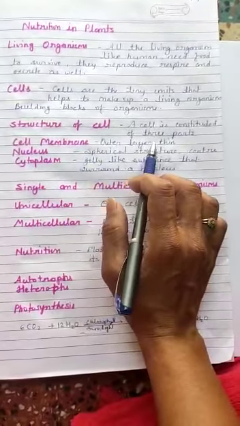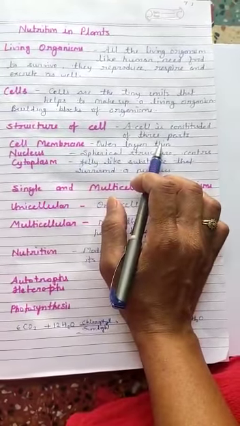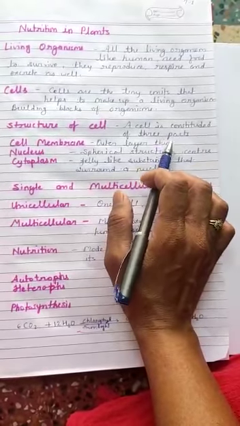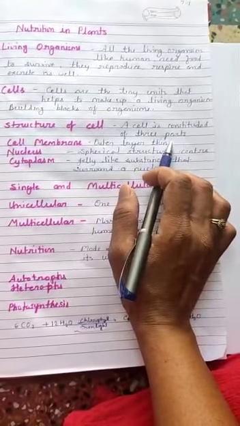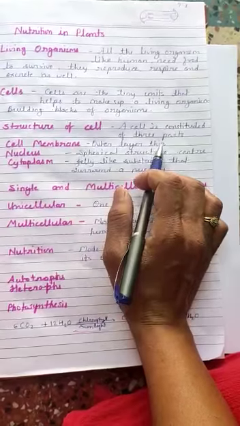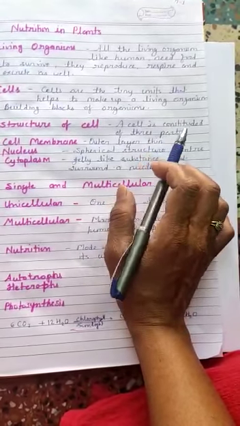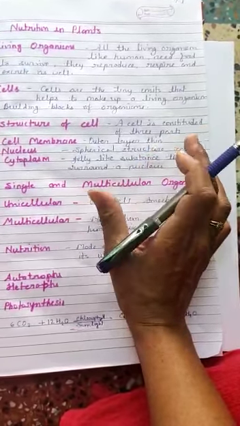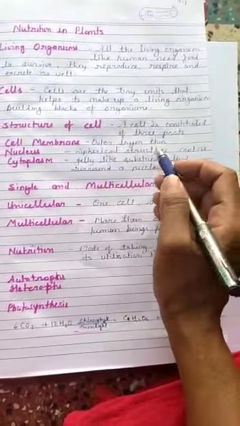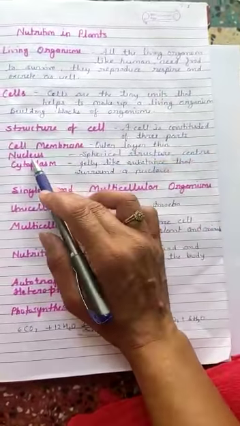Cell membrane is the outer covering or outer thin layer present all over the cell. It is semi-permeable by nature, through which selected things can enter or go outside the cell. Next is nucleus.